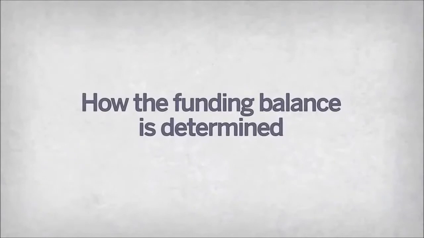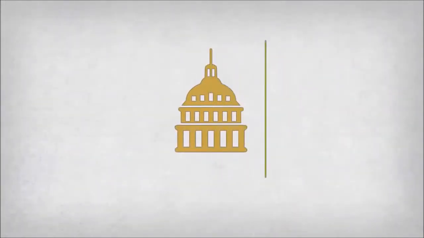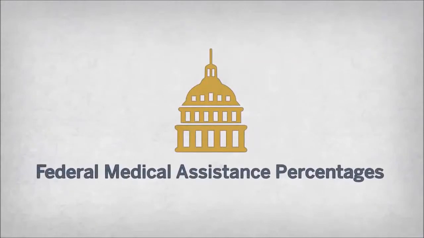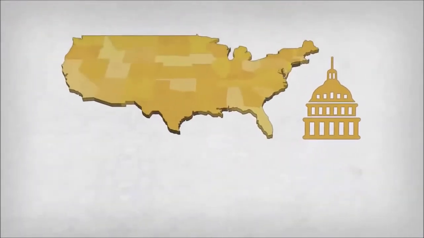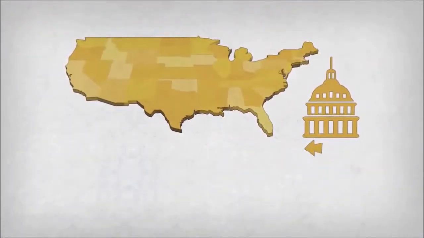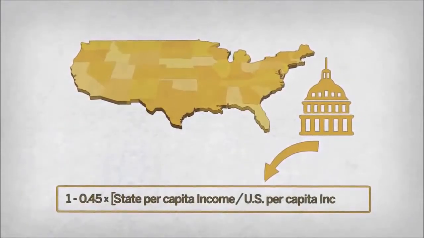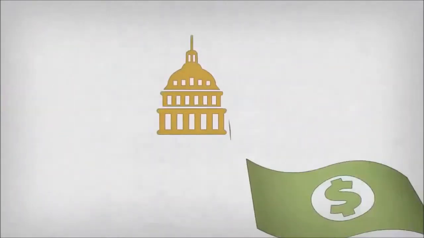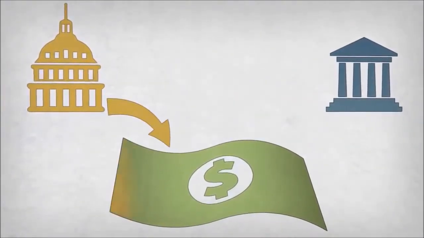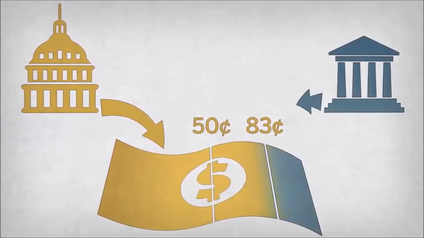Medicaid begins with a mix of federal and state funding. The federal government makes annual Medicaid payments to states based on their Federal Medical Assistance Percentages, or FMAPs. Each state's FMAP, which is determined by a formula that looks at state per capita income relative to the U.S. average, is set somewhere between 50 and 83%. This means the federal government pays between 50 and 83 cents of every Medicaid dollar, leaving the state to pay